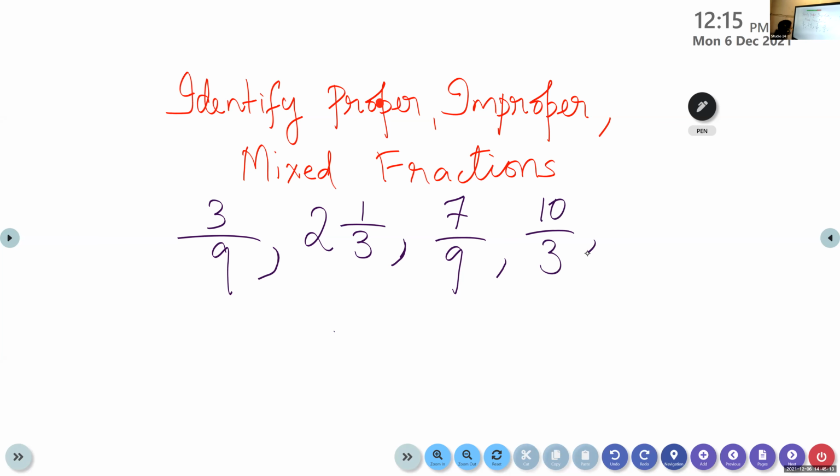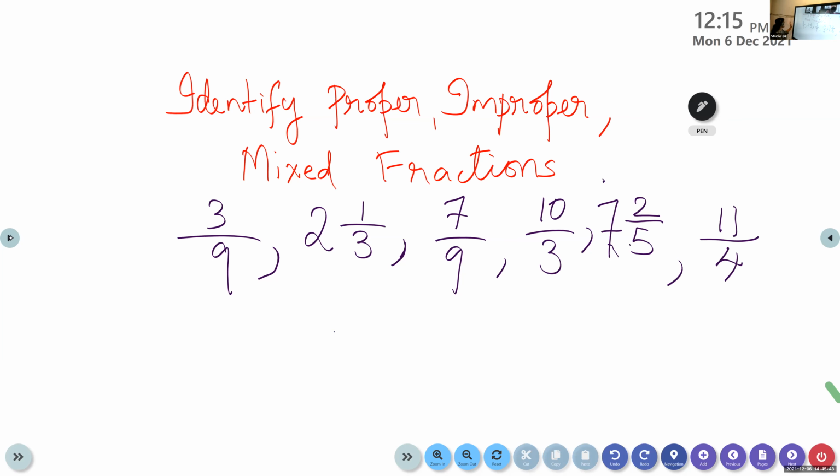Then write the question here. 3 by 9, 2 and 1 by 3, 7 by 9, 10 by 3. Then we have 7 and 2 by 5. Okay, 7 and 2 by 5. One more I will give you. 11 by 4.